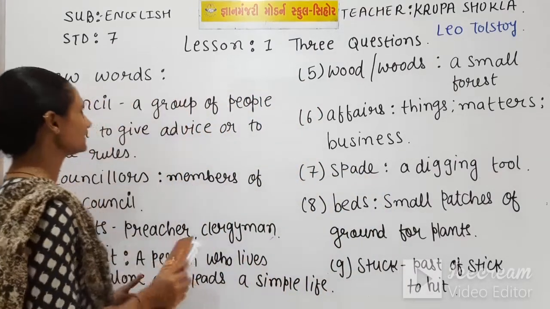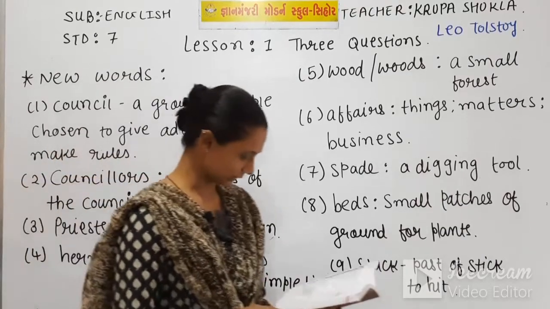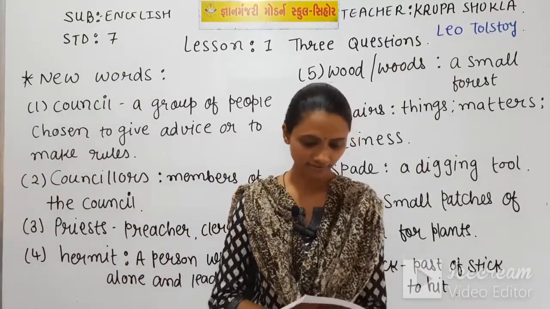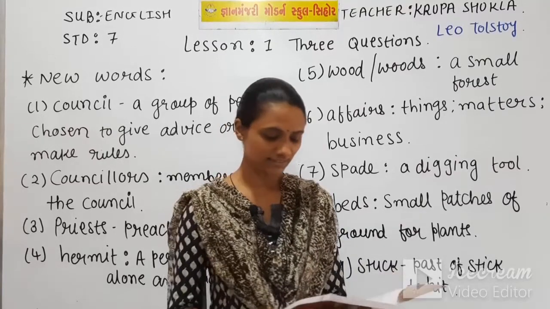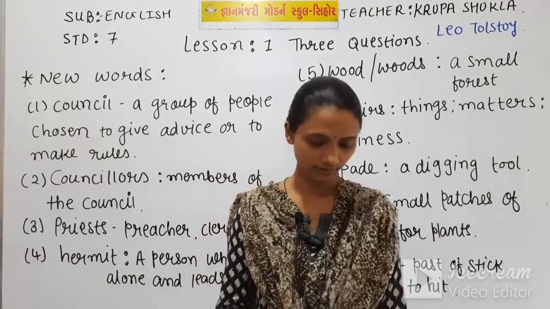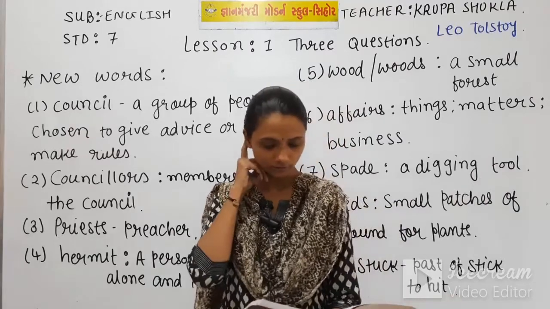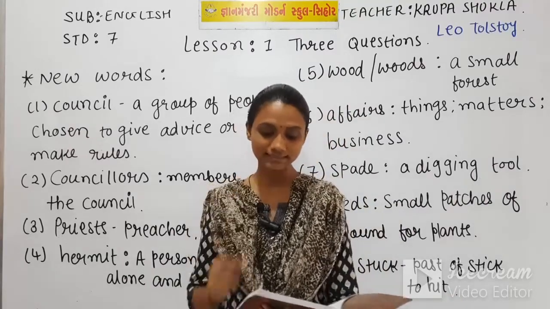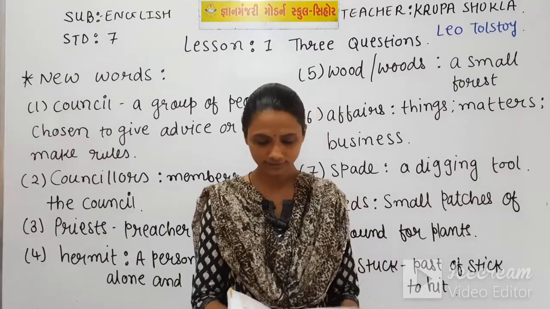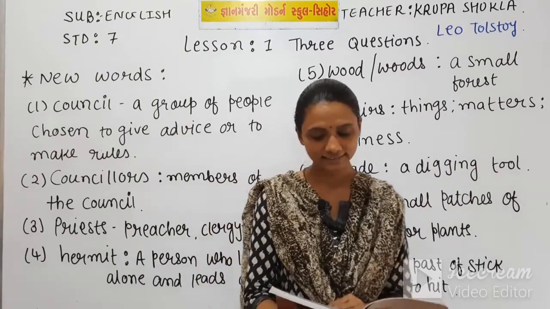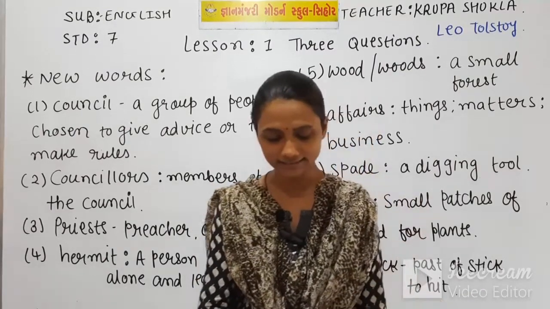So let's start this. I am here on page number 7, and here we have the Before You Read section. Before we start this unit, we have two or three lines here. First we will discuss that, and after that we will go to our actual unit. So what is there? A king has three questions and he is seeking answers to them.